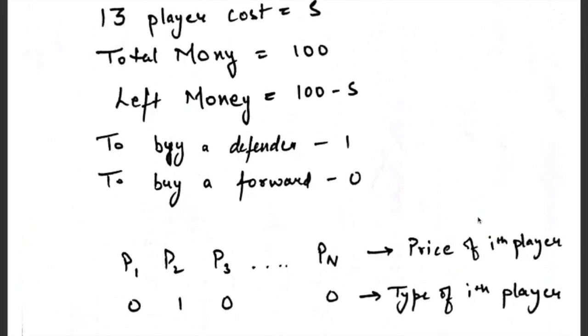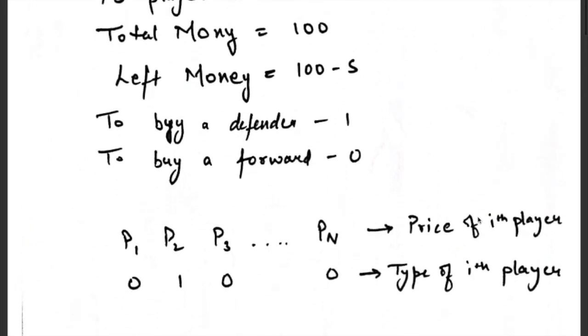There is one catch I would give you as a suggestion which many of you wouldn't have considered. In the question, there is no mention that there must be a different type of player in the given n players. That is, all players can be of the same type. If the question has not stated a thing, then you must not assume it by yourself or you will be hit by a wrong answer. That means it may be possible that all the players are of zero type. Then no matter what the price, you can't complete your team because you have to buy one defender and one forward. So quickly get to the coding review.